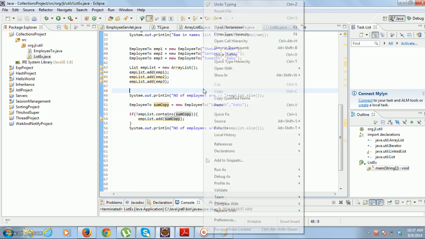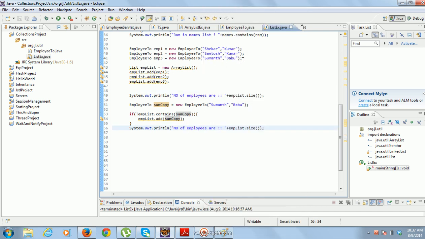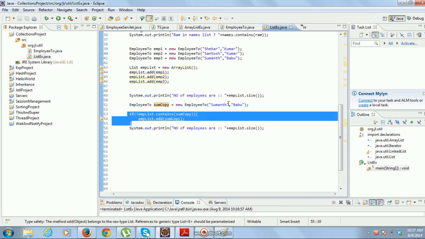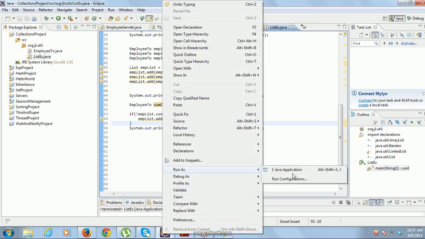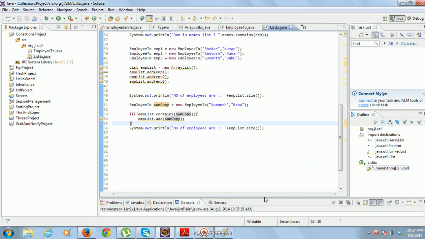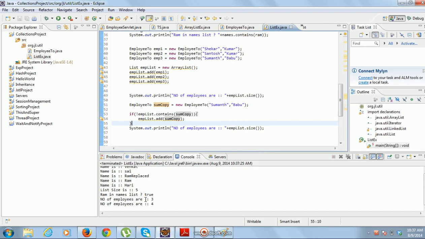Right now there are 3 objects. If this prevents this object from being added, then it will be 3. If it doesn't prevent, there will be 4 objects. Run as Java application. So you can see that this contains method returns false even though there is an object with the same fname and lname as the object you are passing as an argument.